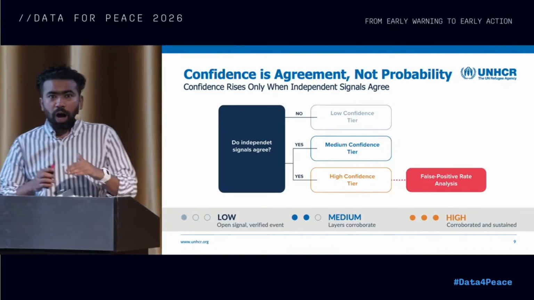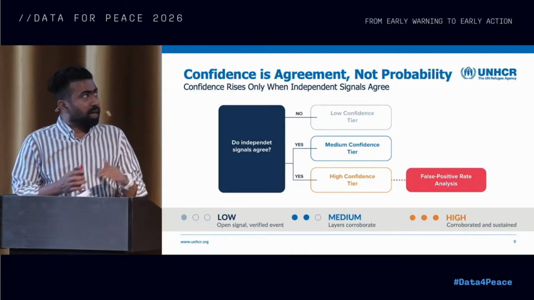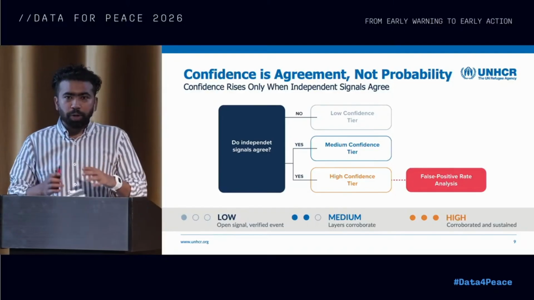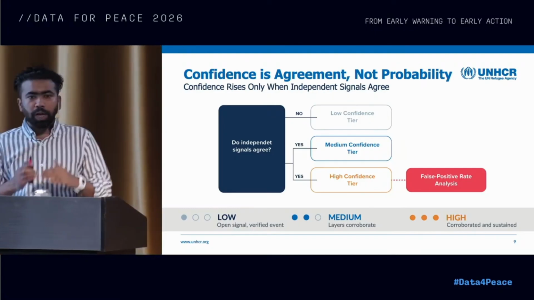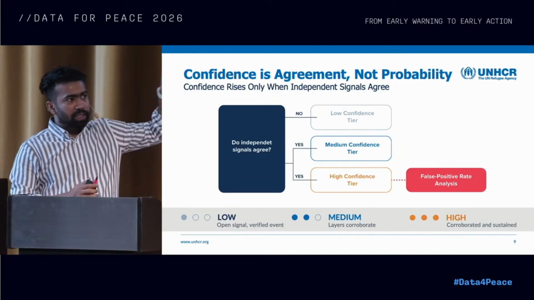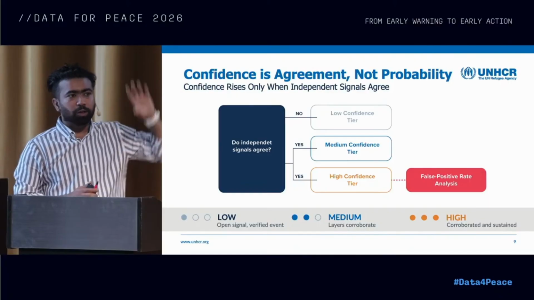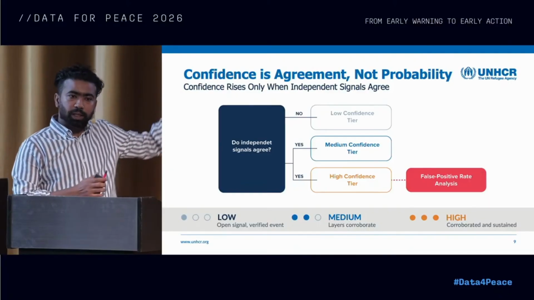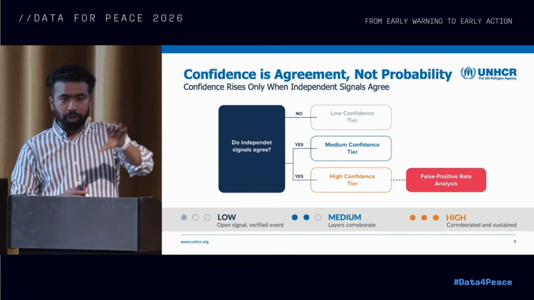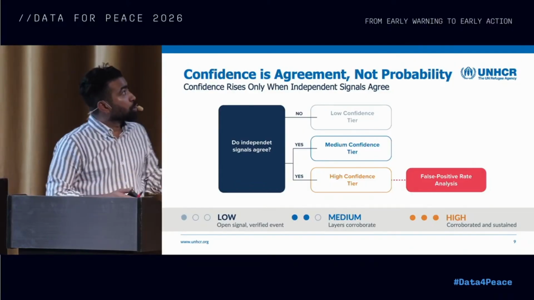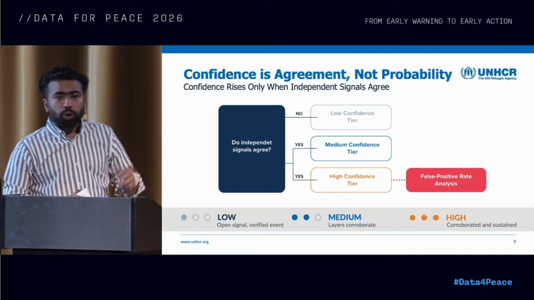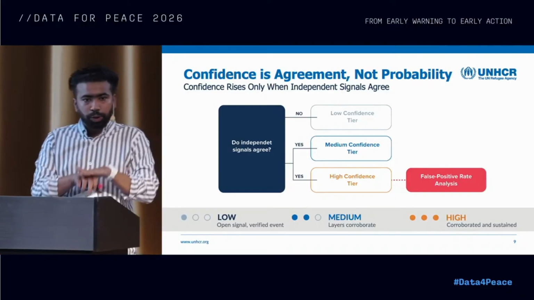One thing our tool provides is that it does not give you exact numbers or exact details. What it gives you is a confidence tier: this is the location where people are most likely concentrating, these are the locations from where people are departing, or this is the border most likely under pressure. So this all depends on the different signals agreeing with each other.